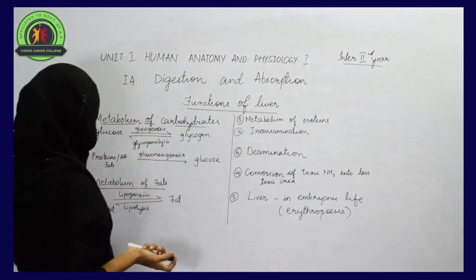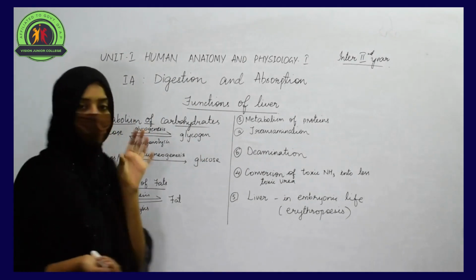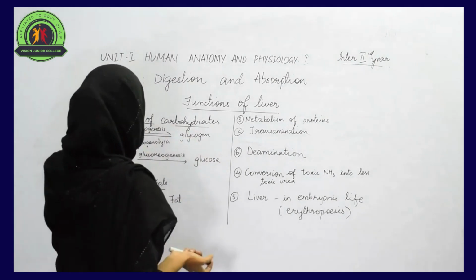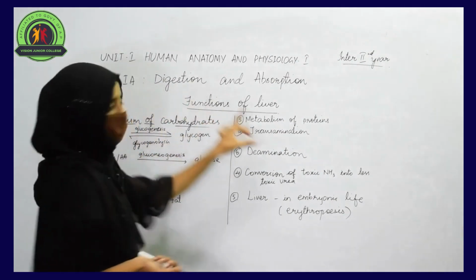Now let us see how the metabolism of carbohydrates takes place. Glucose is a form of sugar. This glucose is converted into glycogen in the liver itself.